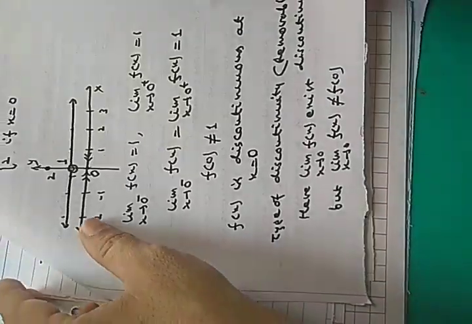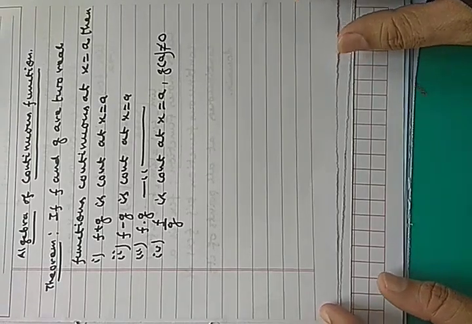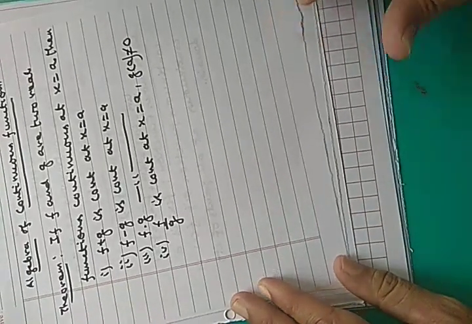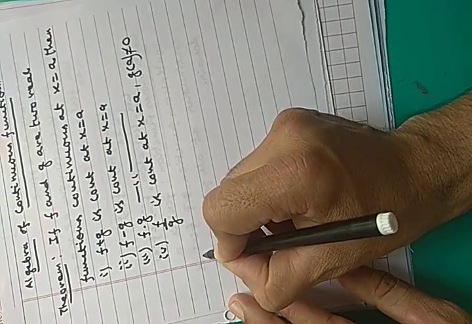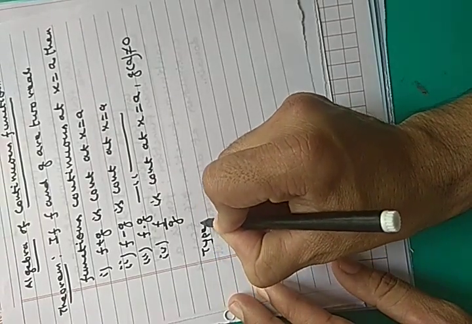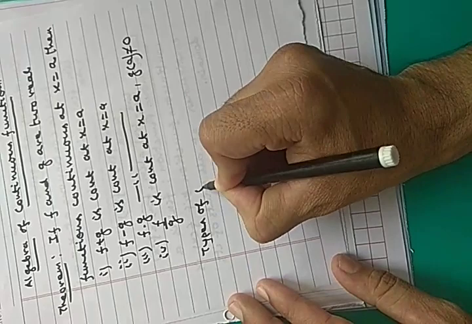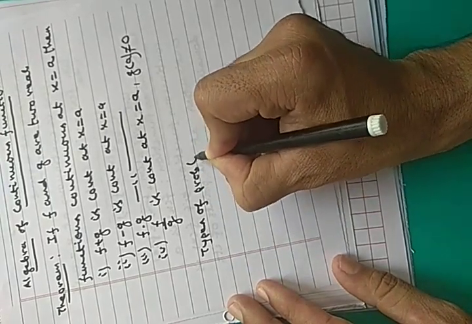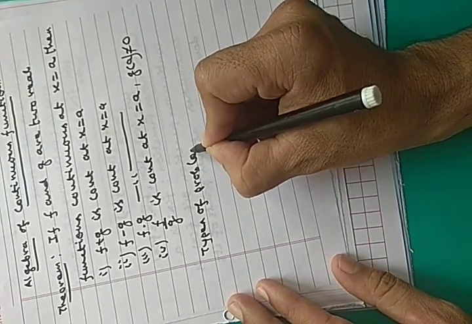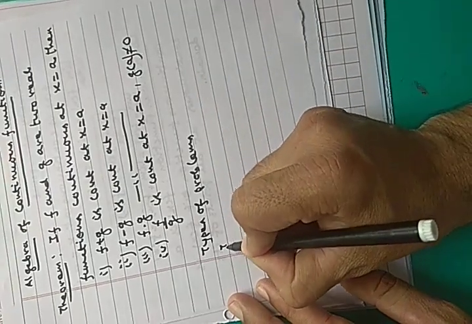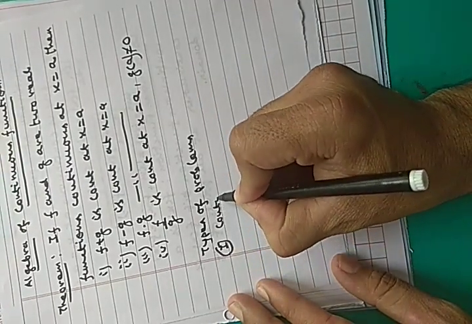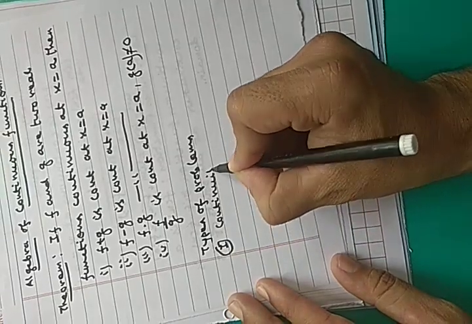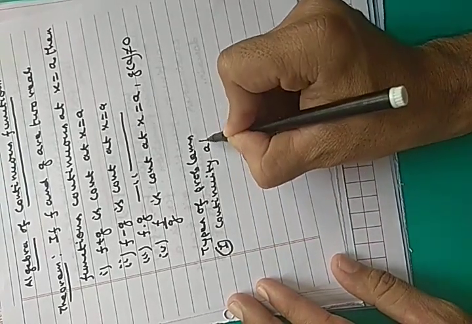Now we will discuss more problems on continuity. There are a few types of problems, and one by one we will discuss all the types. The first type is continuity at a point.